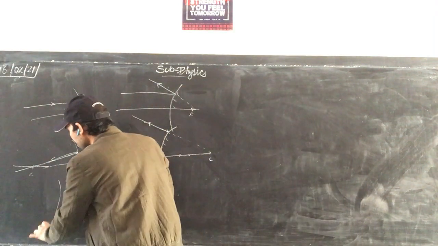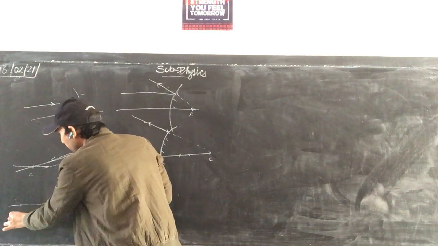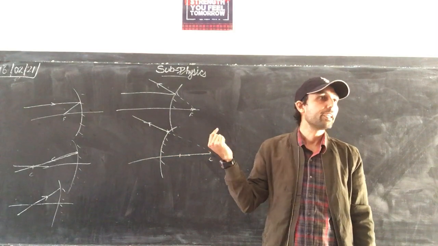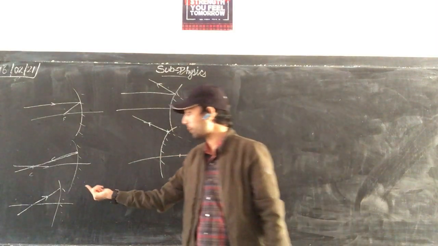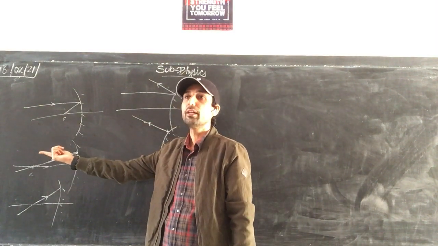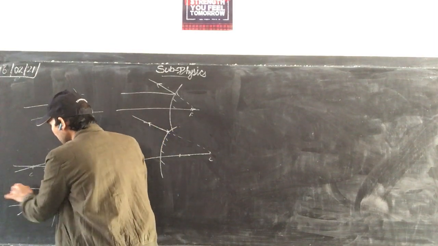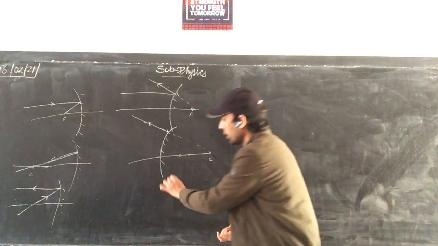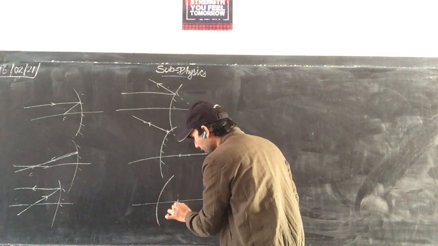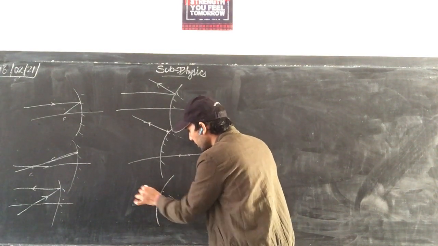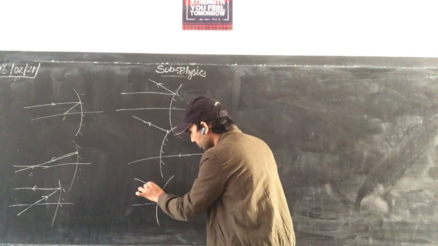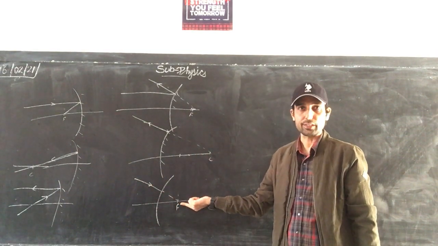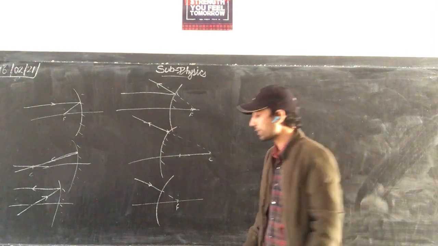The other ray: a ray passing through the focus and incident on the mirror will move parallel to the principal axis. Parallel to the principal axis. Convex mirror, here we have the focus. Any ray incident toward the focus will be passing.